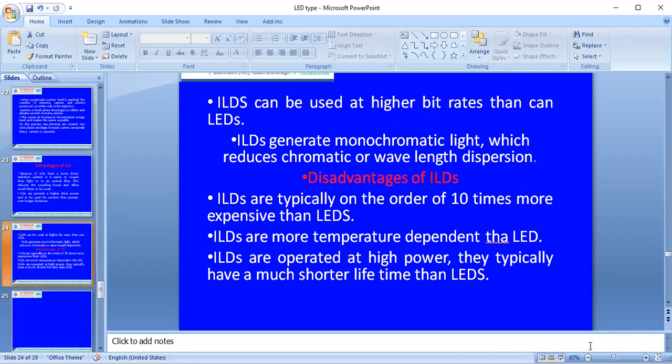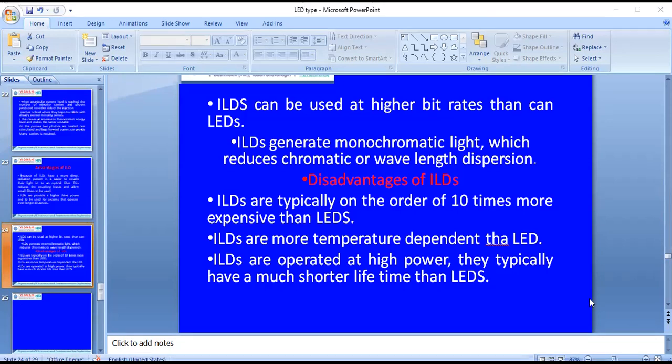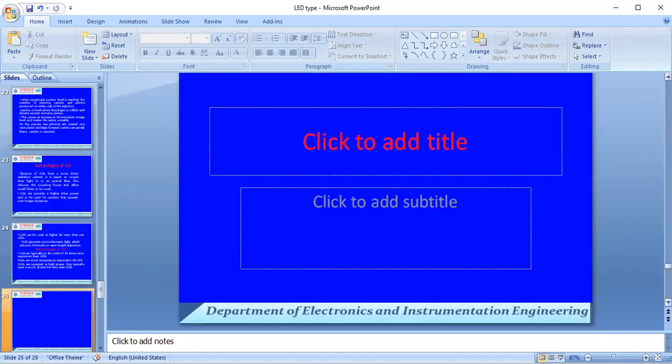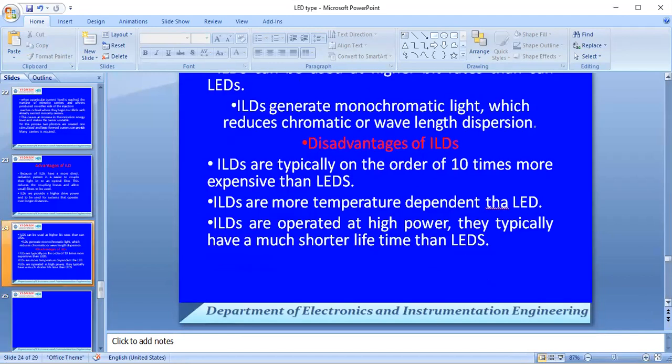These ILDs are operated at high power, and they produce a shorter lifetime than the LED. Then you compare this LD with the different types of optical sources. These two will be preferable, and another one is the optical detector.